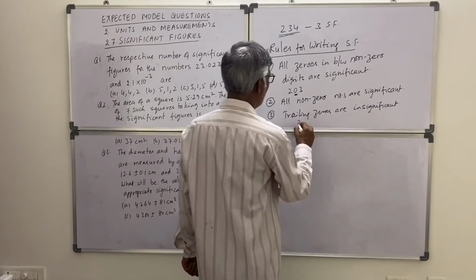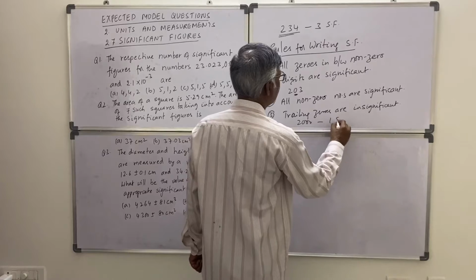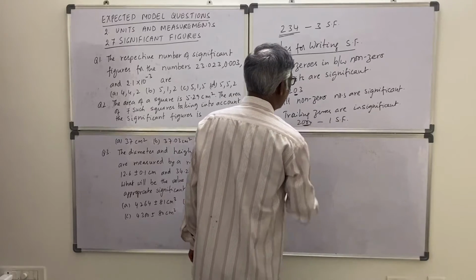That means suppose 2000 is there. In this only one significant figure is there. These are trailing zeros.